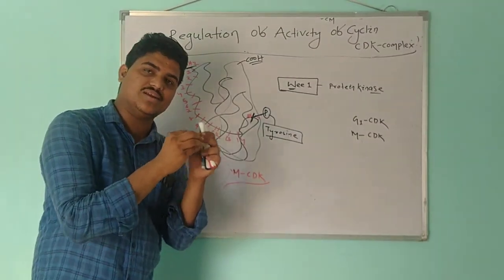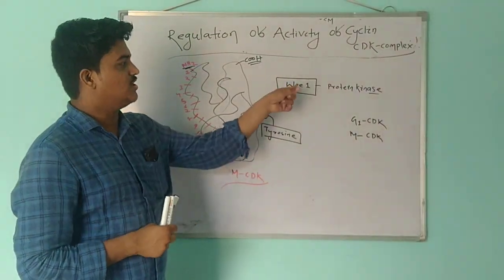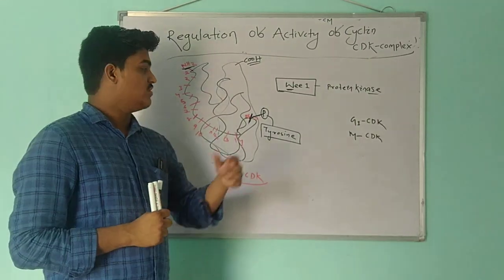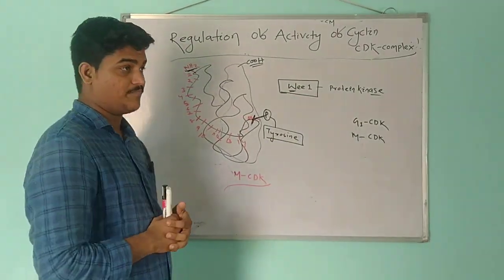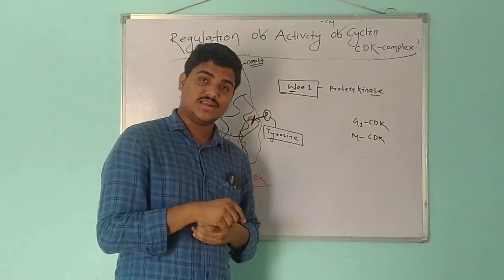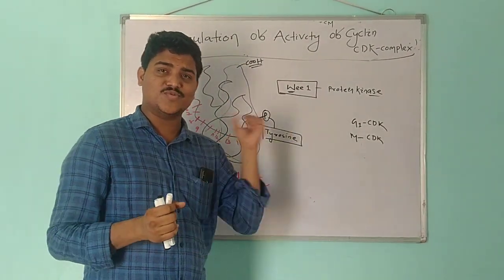CDK is now inactive. So Wee1 is an example of a CDK inhibitory protein. Now a question will arise in your mind: why is the Wee1 protein necessary here?